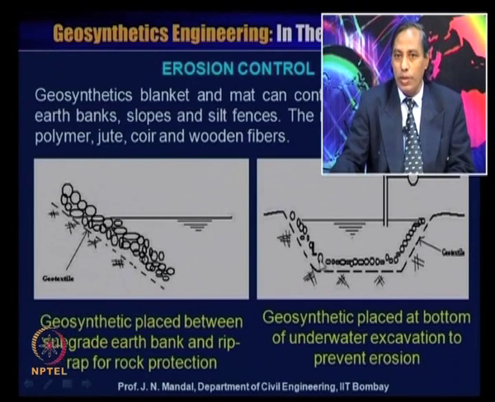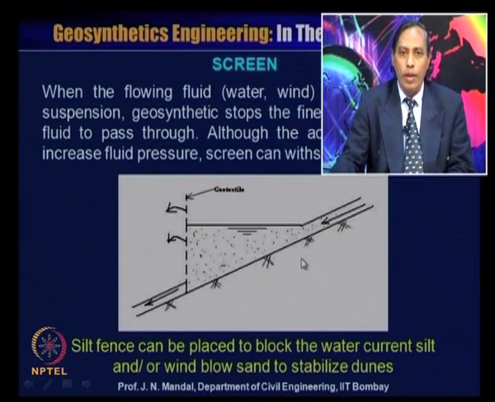You can place the geosynthetic material and fill up with the aggregate and you can work out this area. So, geosynthetic material also can be used for erosion control. Here erosion can be controlled. Also you can use the geocell here, it can be used as erosion control.